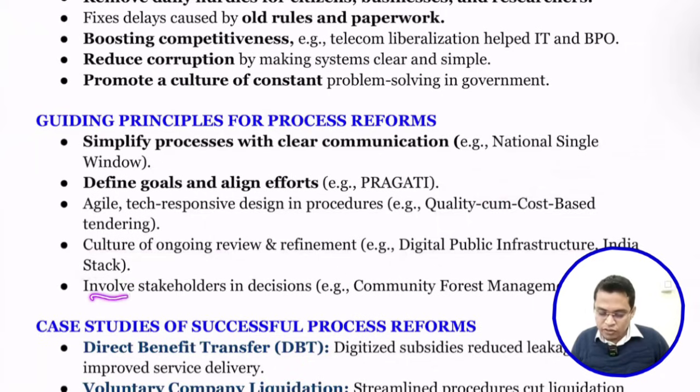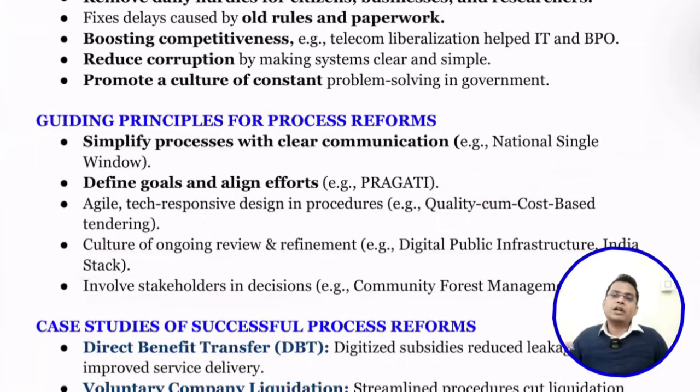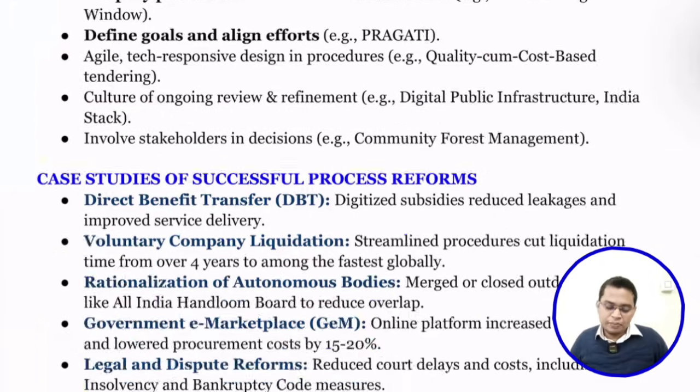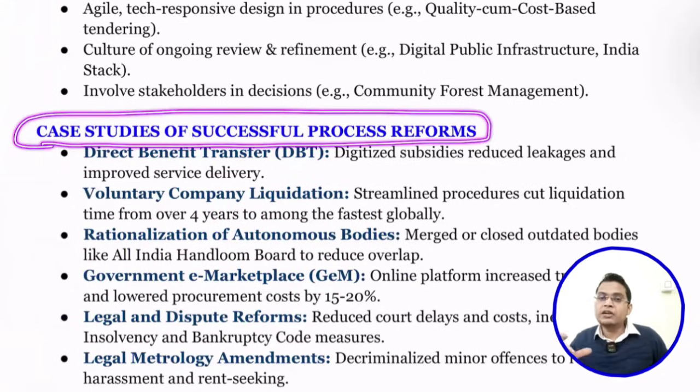So next is involving stakeholders in decision making. I think you already know community forest management, local people are involved in decision making. So this process reform is also like that. We need to involve local people to take the decision, then only the decisions are reflective of the needs of the people. So some of the case studies that India has implemented in process reform.